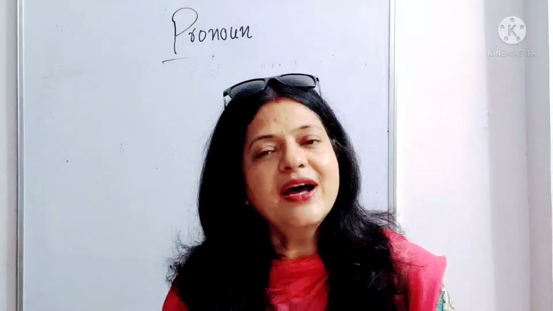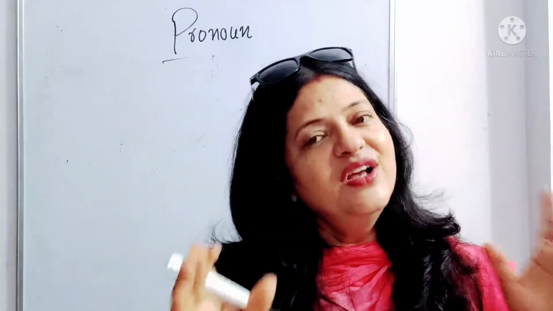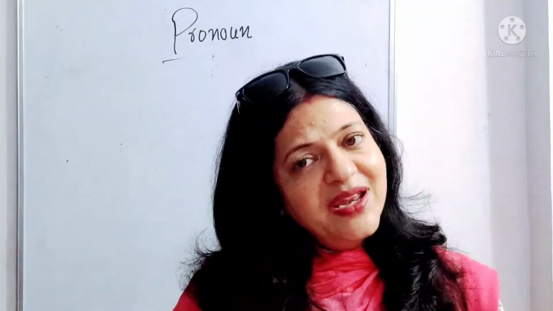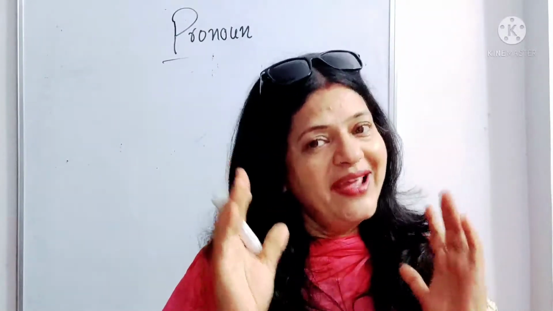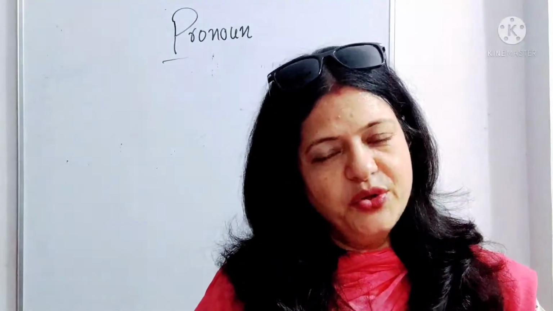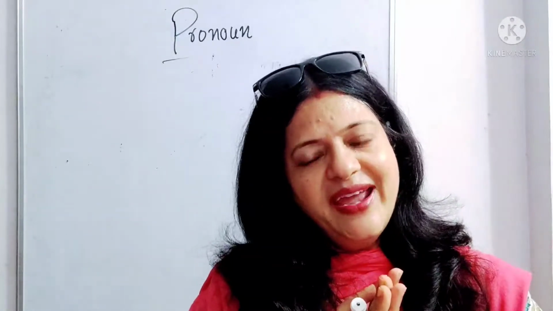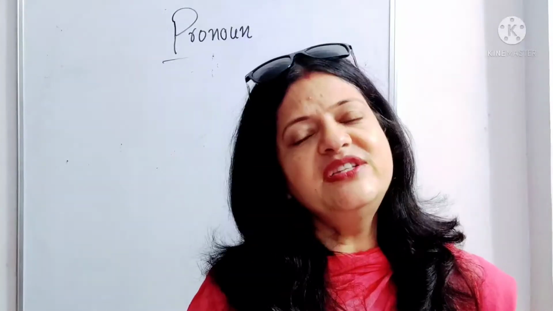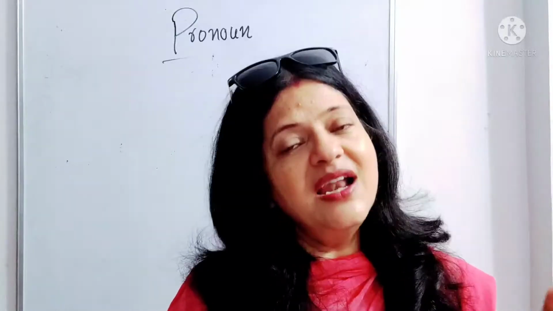So as we know, the pronoun of the third person gender has three forms: masculine like he, feminine like she, and then neuter, that's called it. So today first of all we'll talk more about third person singular number, neuter gender, it. It is always used in certain ways which we'll discuss today. First let's talk about it as a thing, as a lifeless thing.